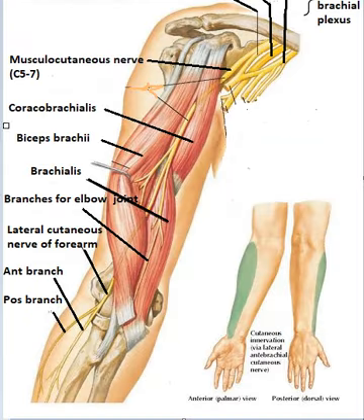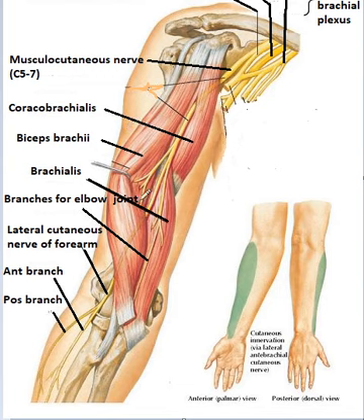Now the course of the musculocutaneous nerve. This is the lateral cord, and this is the musculocutaneous nerve. The musculocutaneous nerve pierces a muscle. This is known as the coracobrachialis. That is why its name is musculocutaneous: it pierces a muscle and ends as a cutaneous nerve.